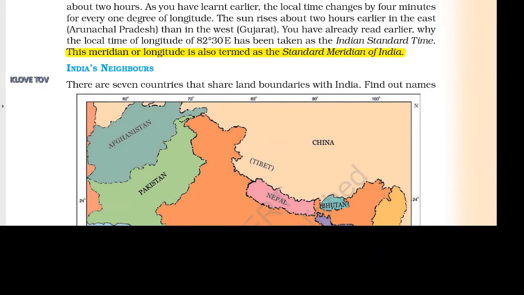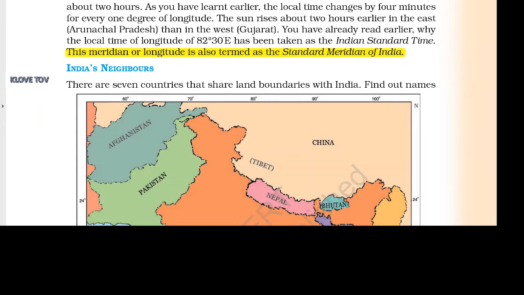As you have learned earlier, the local time changes by 4 minutes for every 1 degree of longitude. The sun rises about 2 hours earlier in the east, Arunachal Pradesh, than in the west, Gujarat. You have already read earlier why the local time of longitude of 82 degree 30 east has been taken as the Indian Standard Time. This meridian or longitude is also termed as the standard meridian of India.